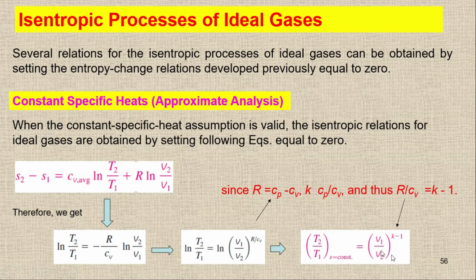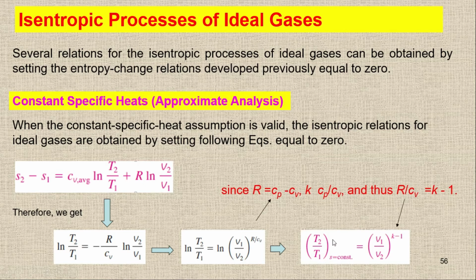So we have T2/T1, and I'm just going to change this R upon Cv to k minus 1, and then cancel the ln on both sides. So ultimately we will get T2/T1, when we have the entropy constant or isentropic process, simply equal to V1 upon V2 to the power k minus 1. This is all about the isentropic process of ideal gas. Whenever we have an ideal gas and an isentropic process, we can use this relationship.